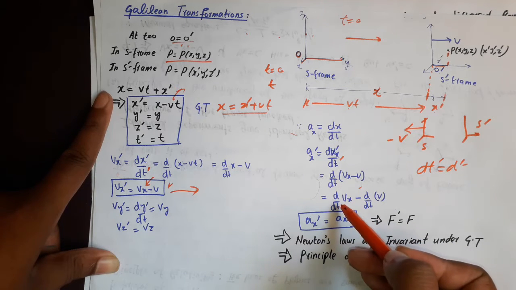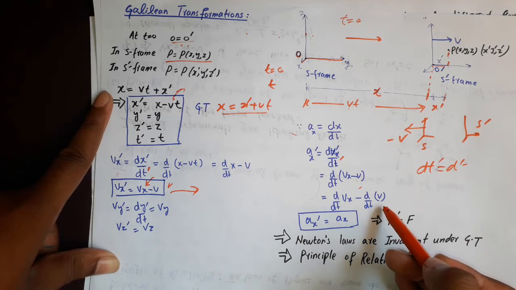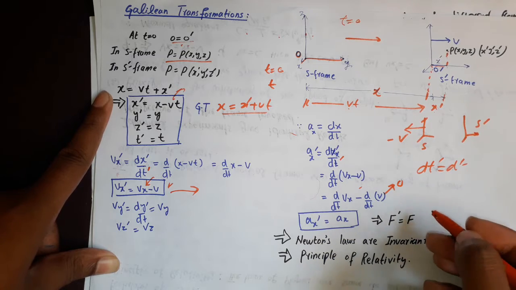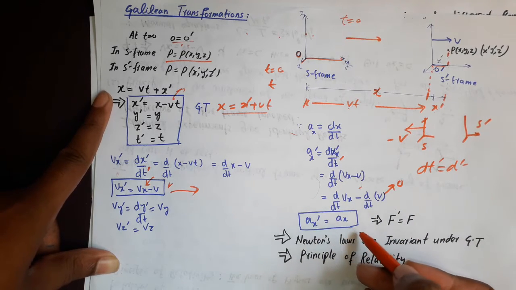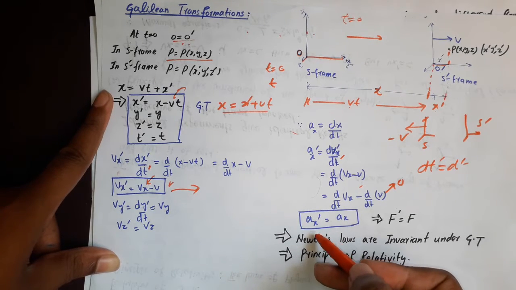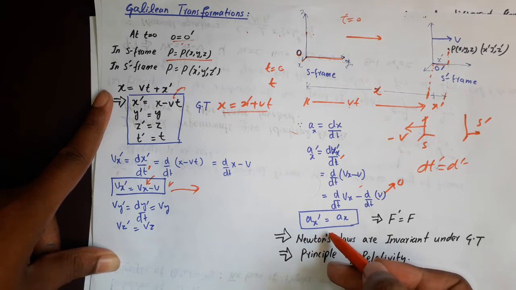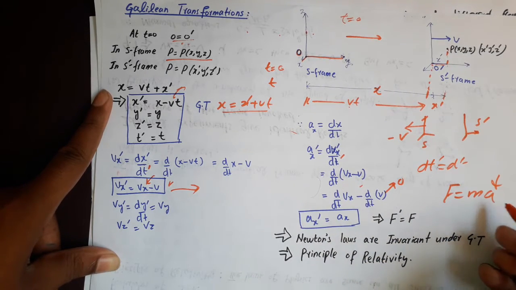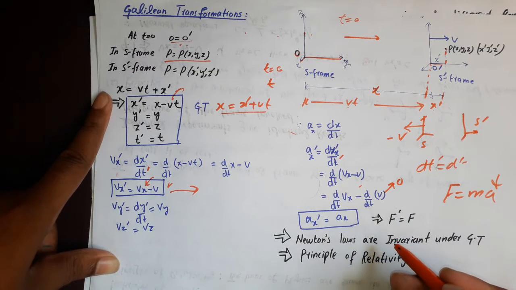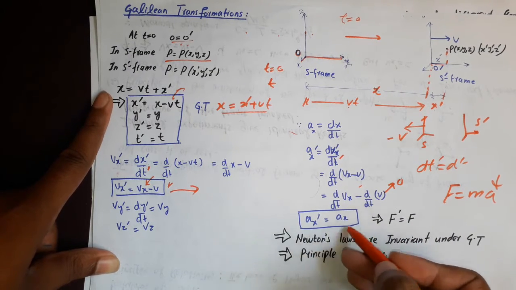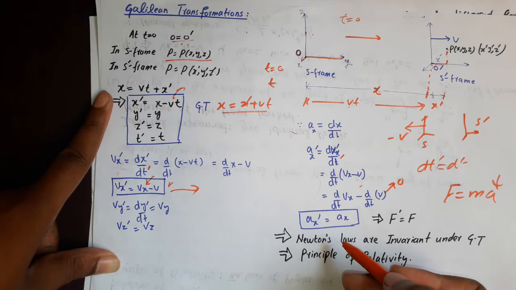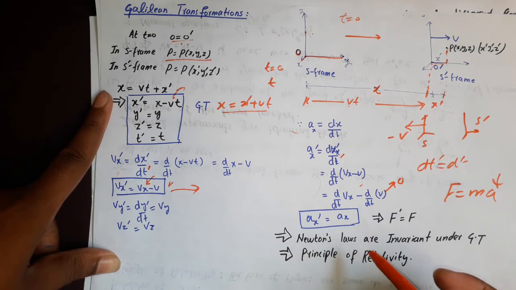Putting in the value of vx prime from this equation, I get vx minus v. Differentiating, this gives me d by dt of vx minus d by dt of v. Since our assumption is that v is constant, its derivative goes to 0, and here I have ax prime equal to ax. So the acceleration in both frames will be the same. From Newton's law, F is equal to ma, so if a is the same, the force will be the same. Basically if acceleration is the same, it means that Newton's laws are invariant under Galilean transformations. So that is our idea.